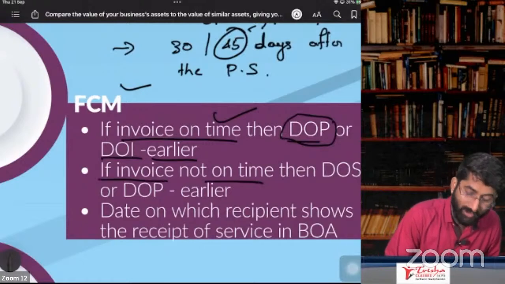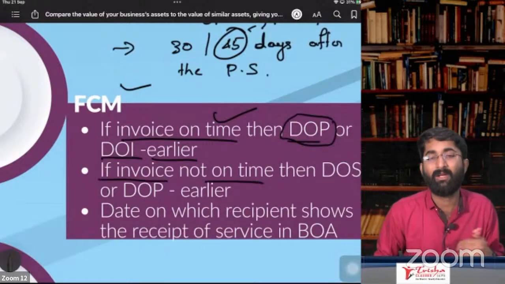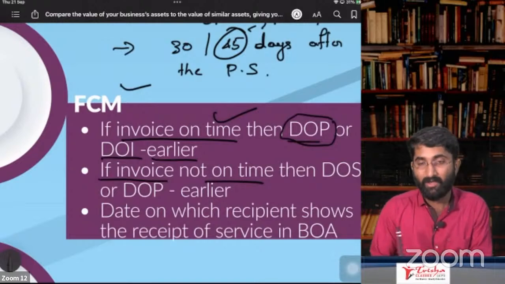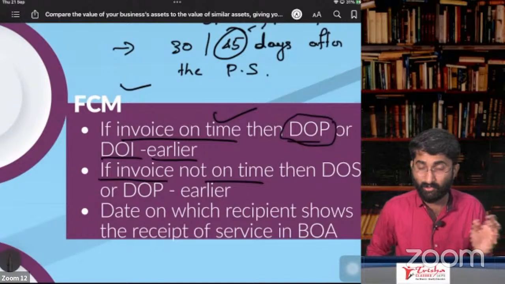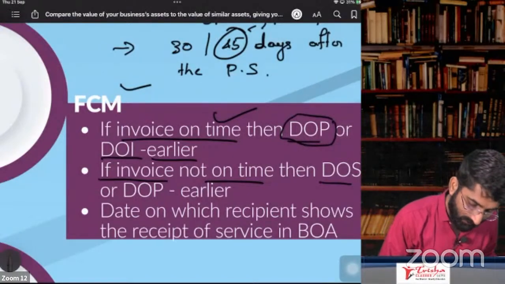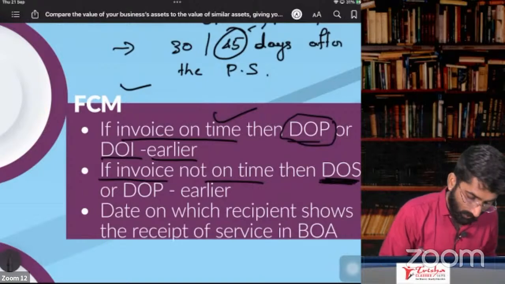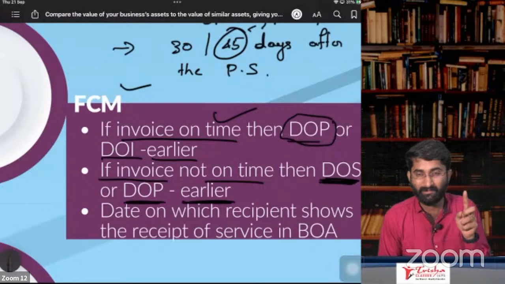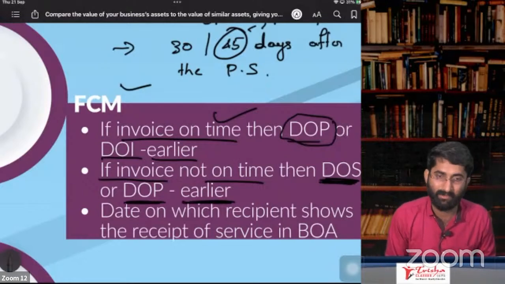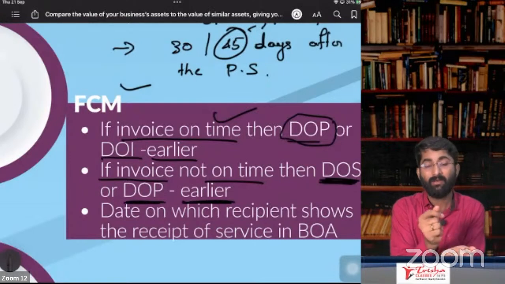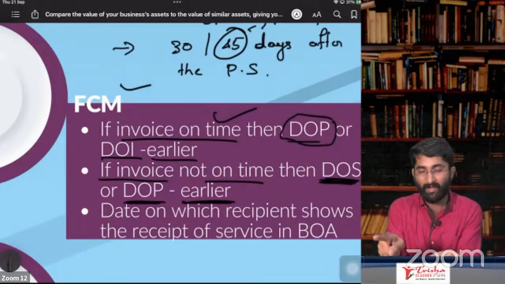If the invoice is not on time, meaning you have not issued the invoice before or at the time of service or within 30 days, you are issuing it after 30 days, then it is date of provision of service or date of payment, whichever is earlier.